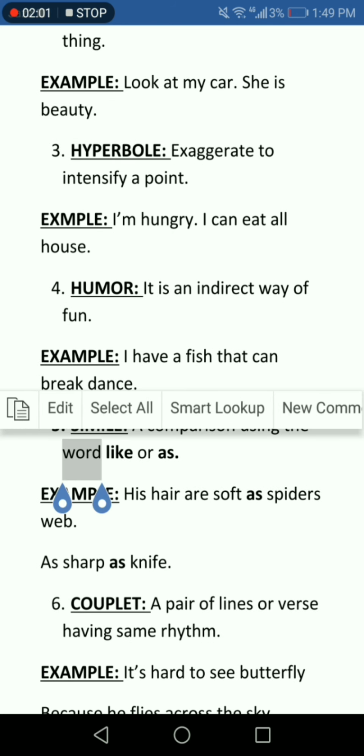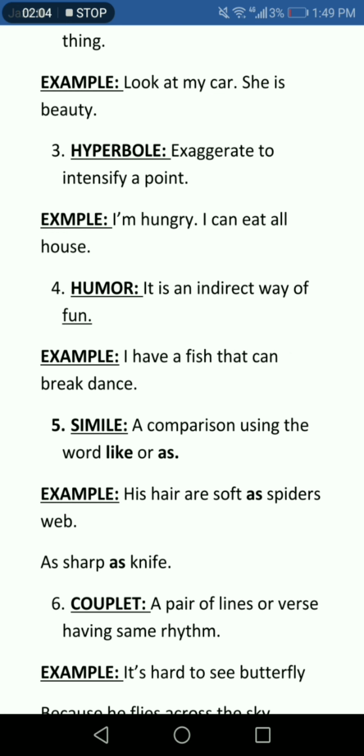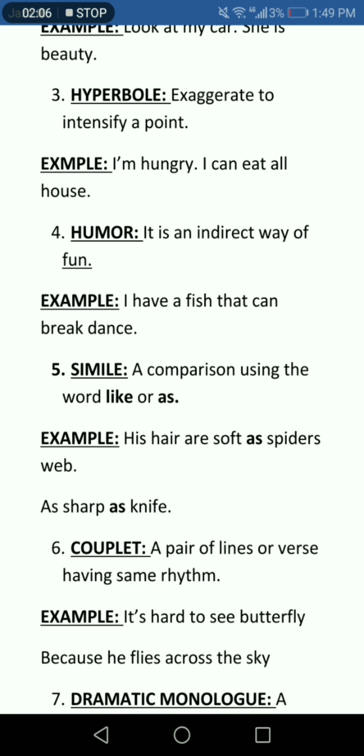Then humor, an indirect way of fun. For example, "a fish that can break dance." There is no fish that can break dance in this world. So it is an indirect kind of fun, and it is added under humor.